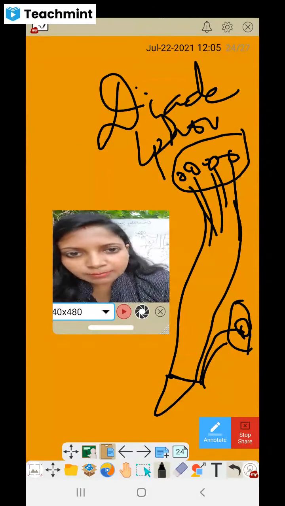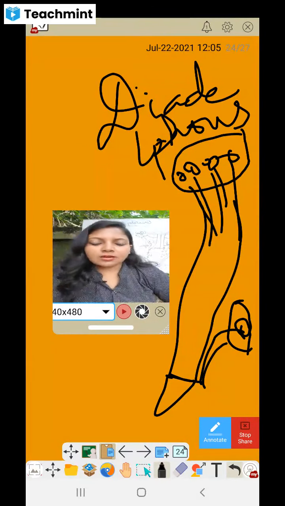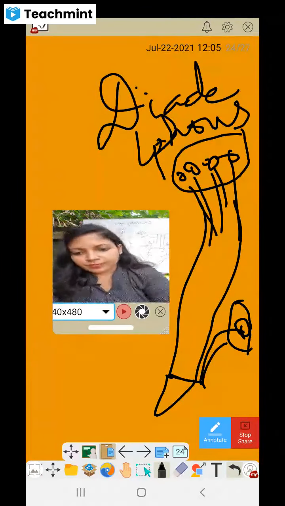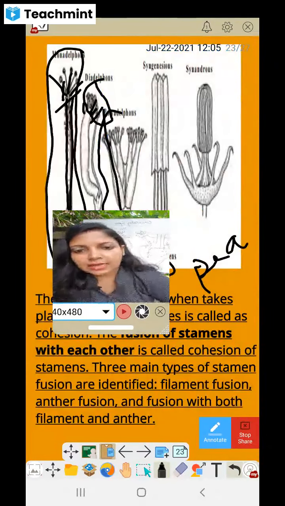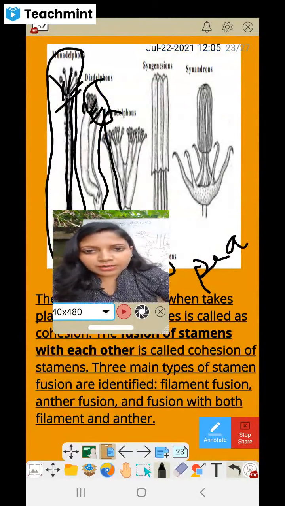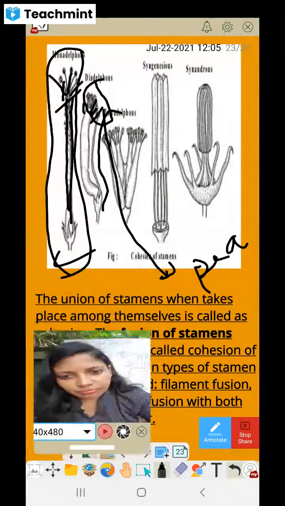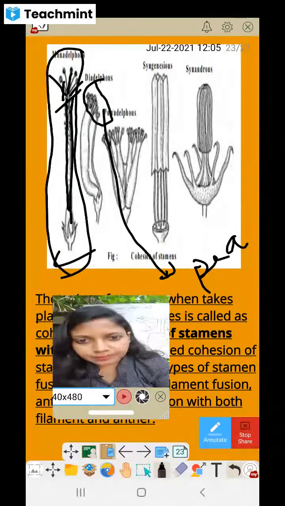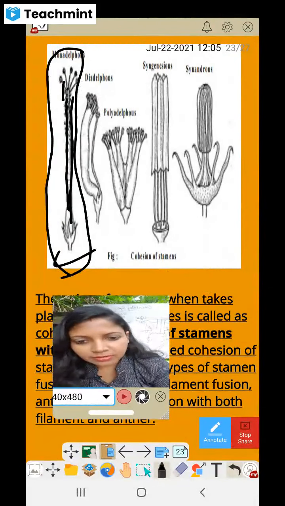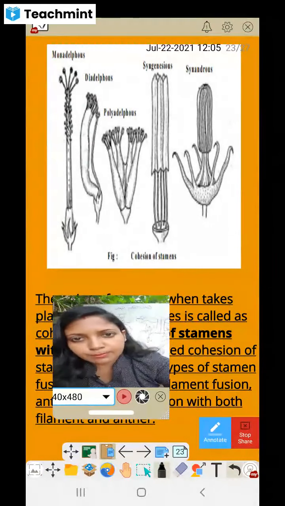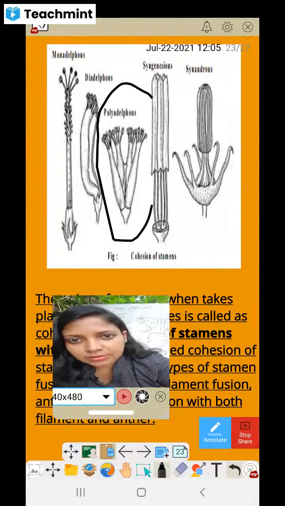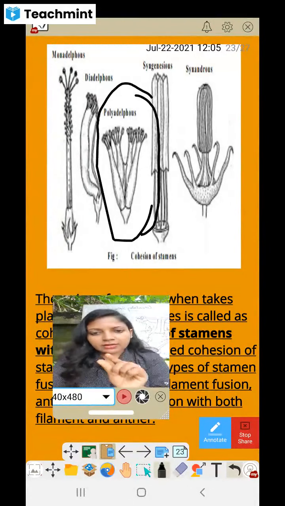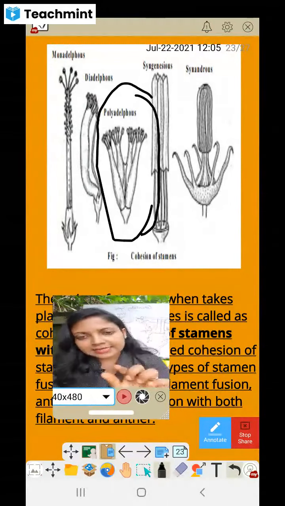Adelphous means brothers, so brothers of stamens. You will see this in the example of the pea plant. In the pea plant, out of 10 stamens, one will be free, so they are in 2 bundles. Then in the bombax flower, we say Polyadelphous. In Polyadelphous, they are found in clusters, that is in groups.